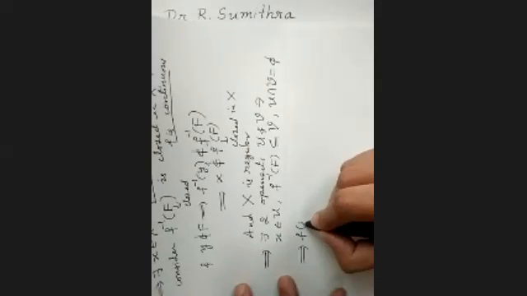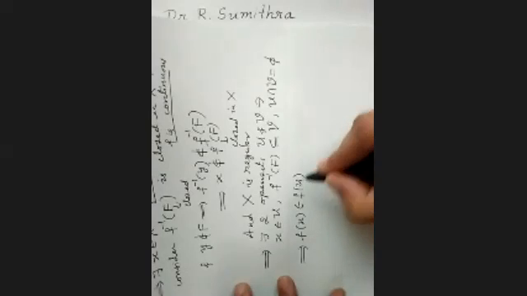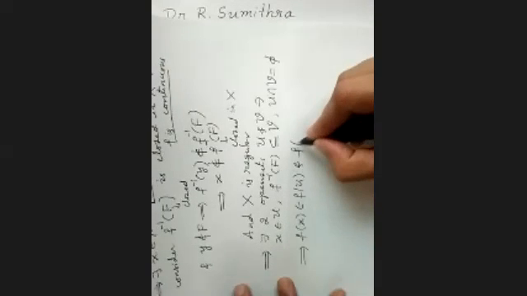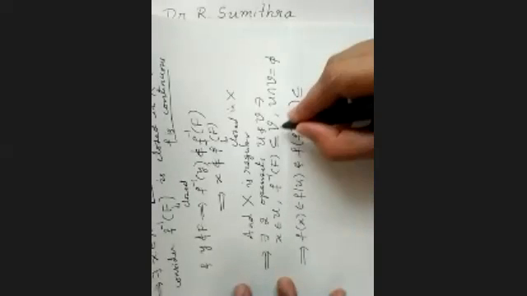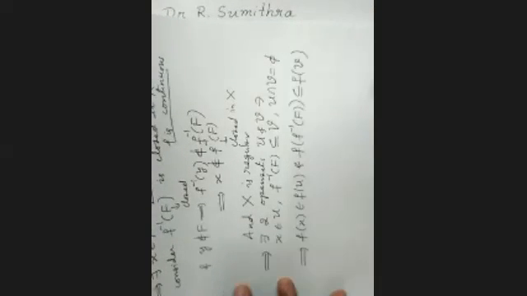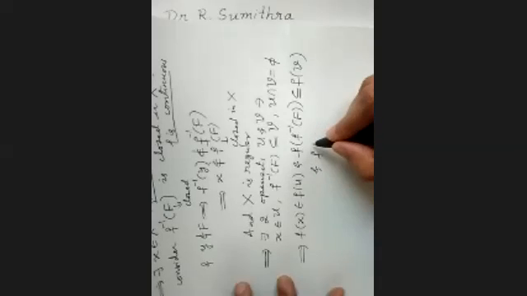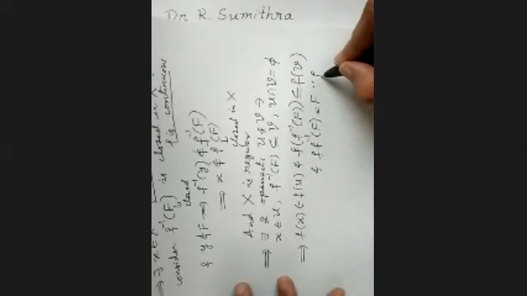So f of x belongs to f of U, and we'll take f again on this, so f of f inverse of F is contained in f of V. And very, very important, f of f inverse of F is nothing but F, because f is onto.